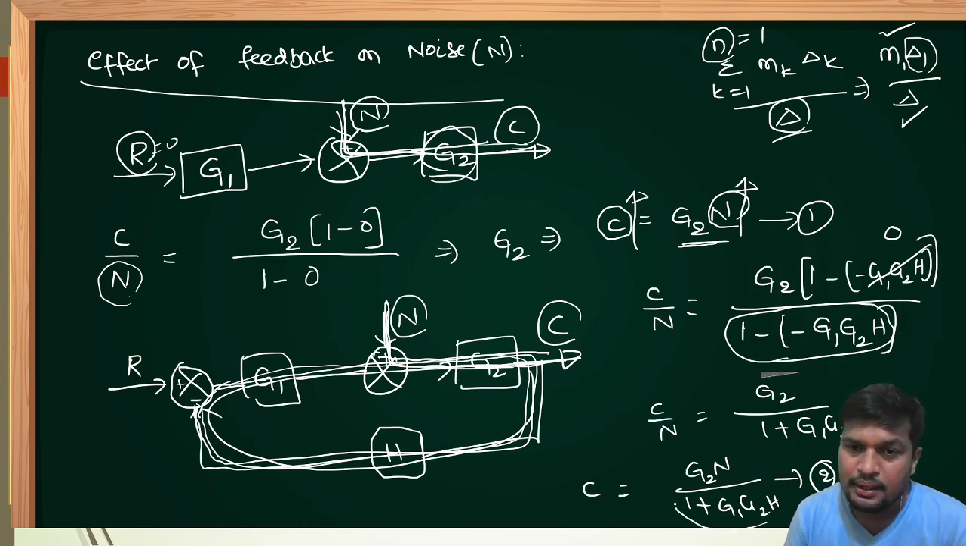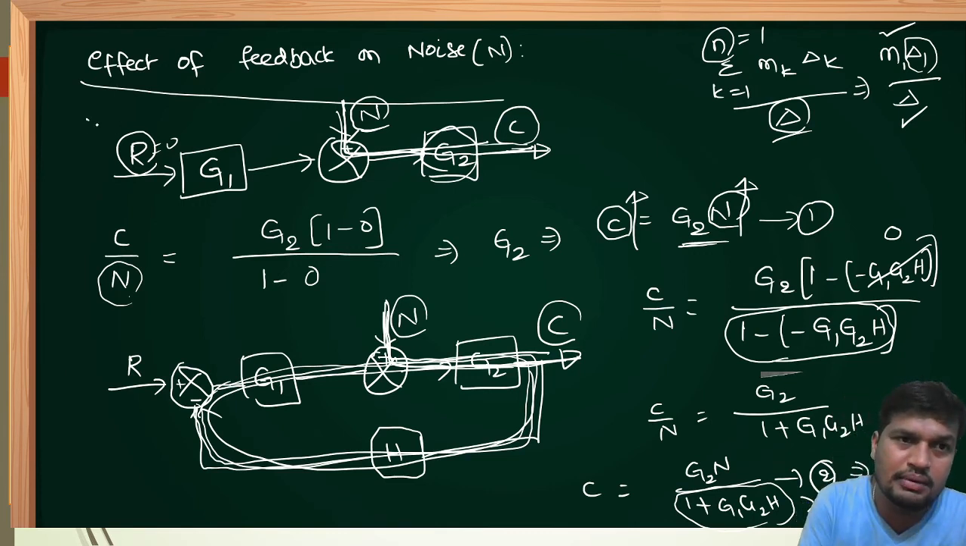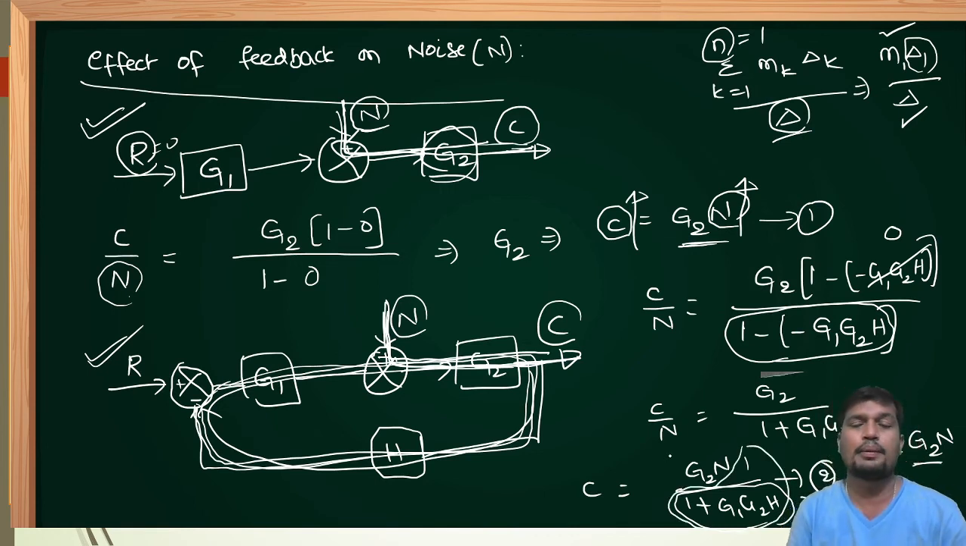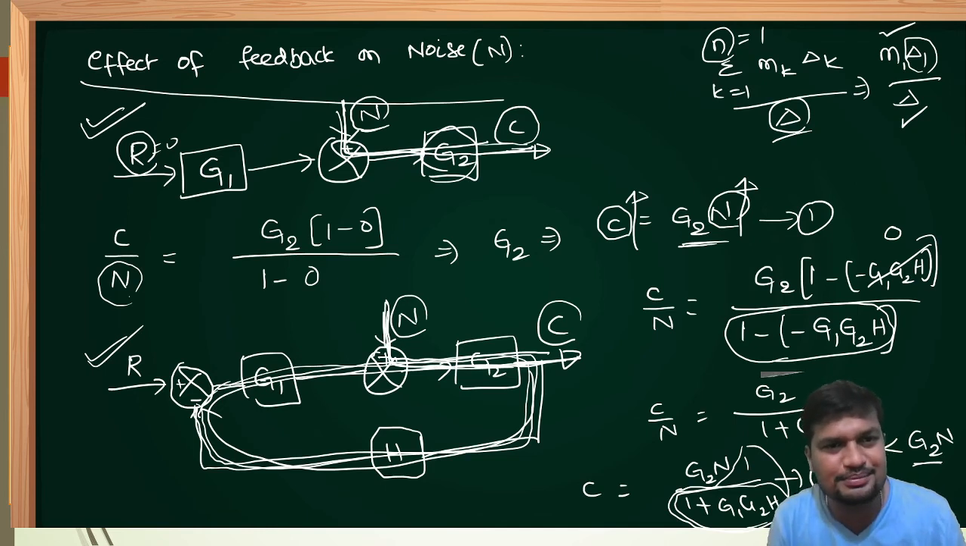Once again, because of 1 plus, this value is more than 1. Whenever this value is more than 1, the overall expression will be less than G2 into N. That means by comparing with open loop system, in negative feedback system the noise is less, that is less than G2 N. Noise is reduced by a factor of 1 upon 1 plus G1 G2 H. Therefore, it is desirable.